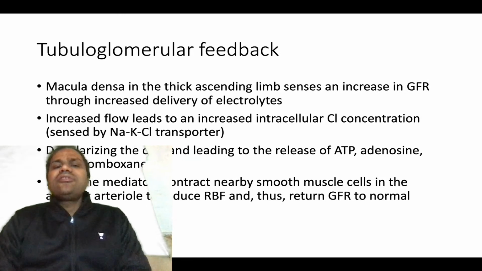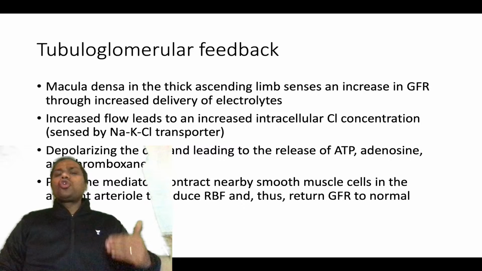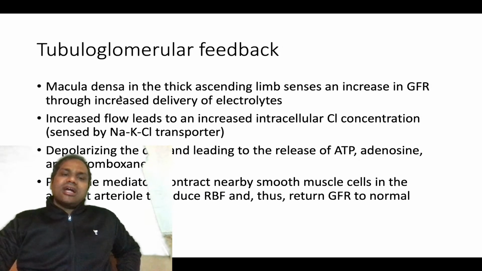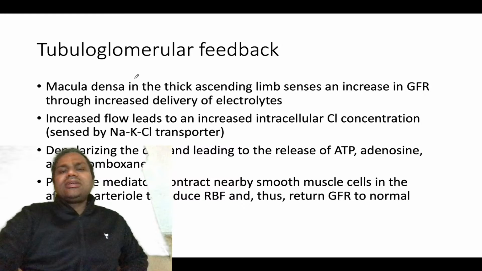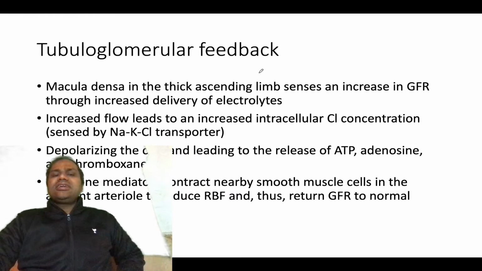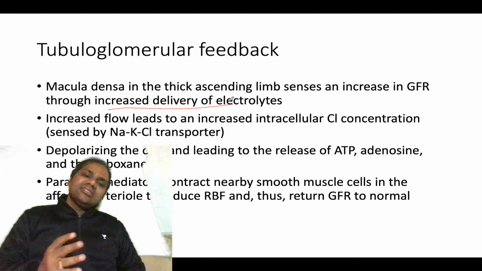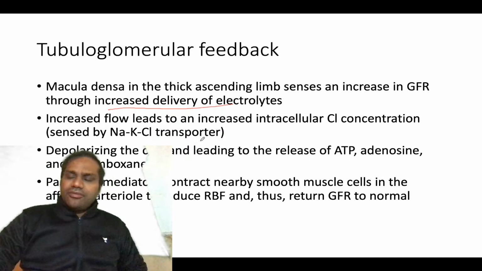Now with this much information, we need to know another very basic important thing, that is what is tubuloglomerular feedback. After knowing about myogenic responses, what you need to know is tubuloglomerular feedback. The role again starts with the macula densa, which is in the thick ascending limb, and senses an increase in GFR through increased delivery of electrolytes.